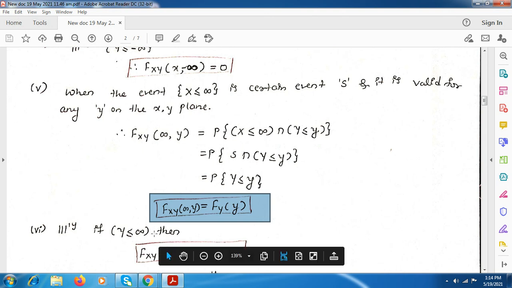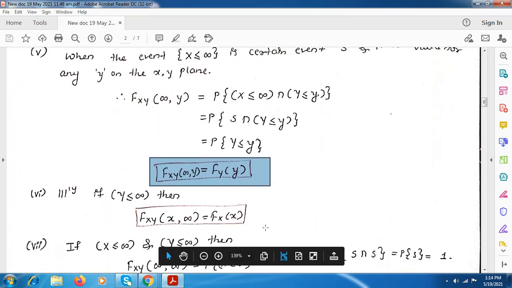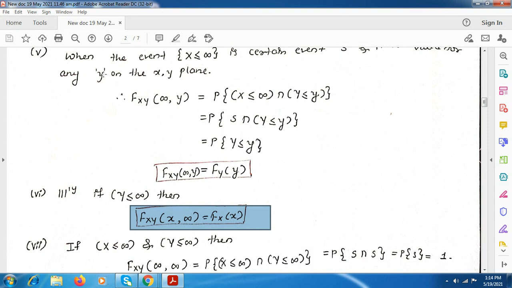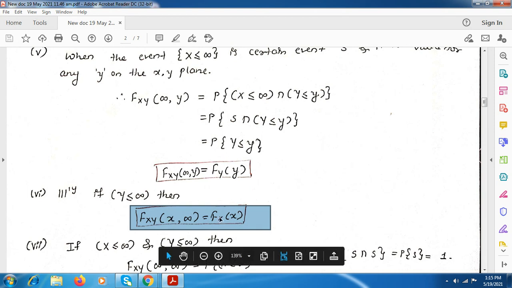Sorry, for the next one, when y is equal to infinity, this value will become the S event and it will be valid for any x value on the xy plane. It can take any x value on the xy plane and this will be equal to the probability of x less than or equal to x, which means it will be equal to the CDF of the x random variable.